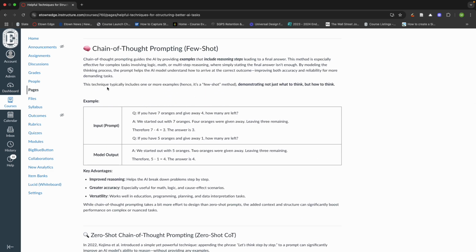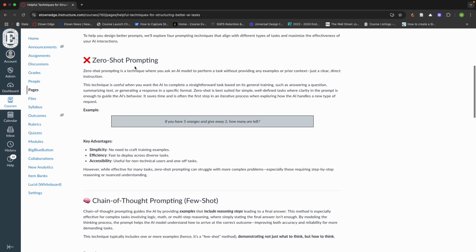Or you might even want it to think with your own process, your own techniques. Maybe you have certain industry standards, certain industry techniques that you use. This might be a great way of cluing that model in through chain of thought prompting. And then if you just want to ask it a basic question, which we've been doing since the beginning of 2023 when ChatGPT was announced, that would actually be zero shot prompting.